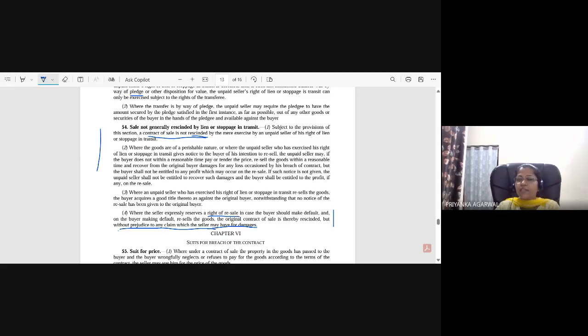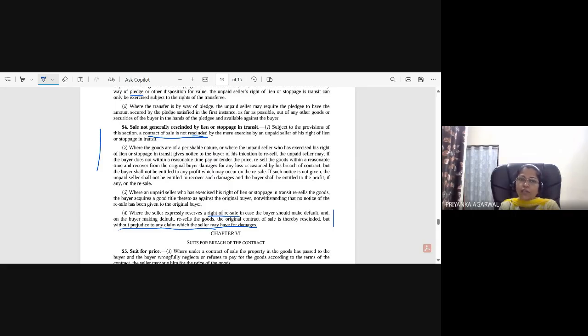Correct. Ananya has mentioned the duration of transit begins when the seller delivers the goods to the courier or bailee for transmission to the buyer, and ends when the buyer or their agent takes delivery from the courier or bailee. Right. When the goods are delivered to a courier, the transit begins, and it comes to an end when it is delivered to the buyer. Okay, Kishan, correct.